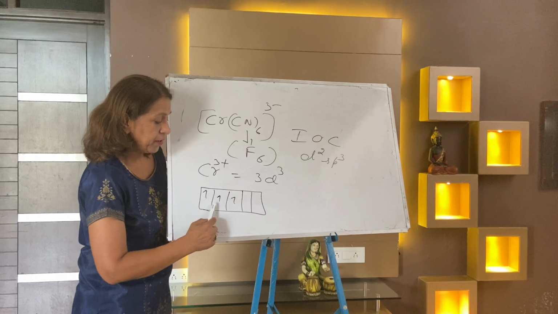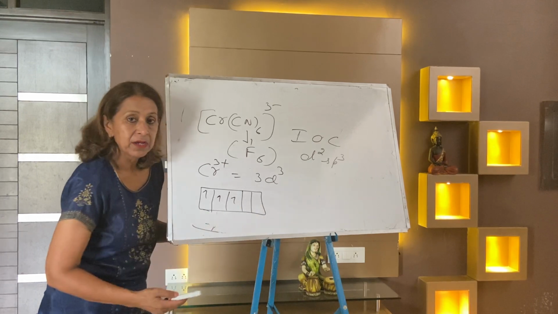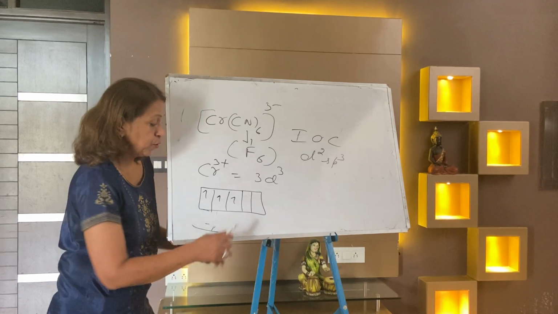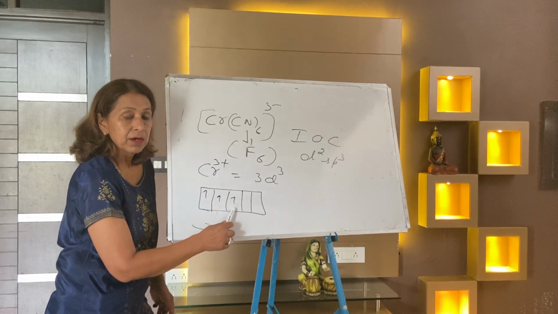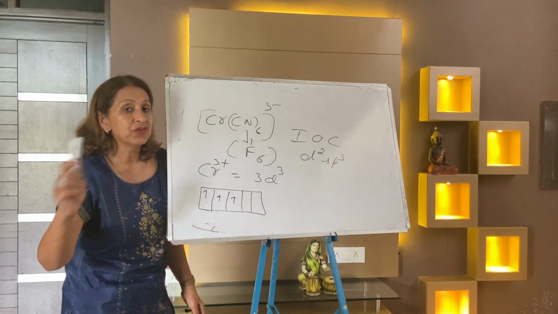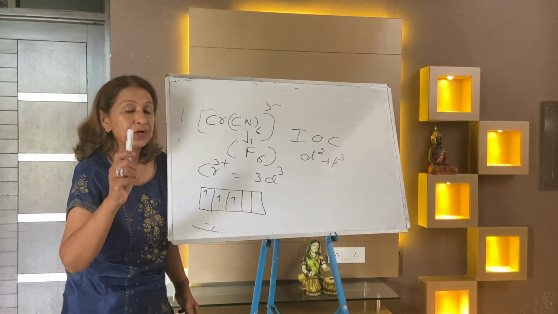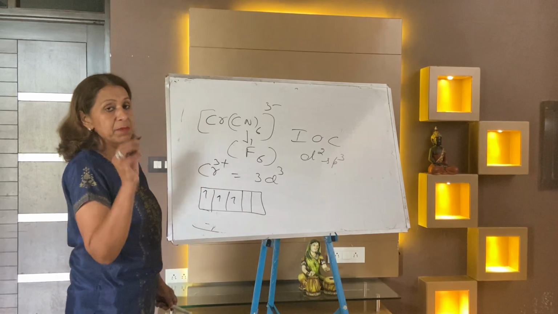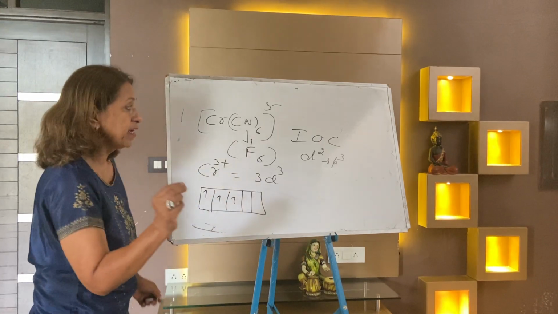If you do pairing, then the 3d orbital becomes empty. For what purpose will you use the 3d orbital? No need to make this empty, because hybridization is in the 6 case. Hybridization is never d3, d2. We need only 2d empty, and 2d empty are available. So always remember, this is one of the exceptional cases.